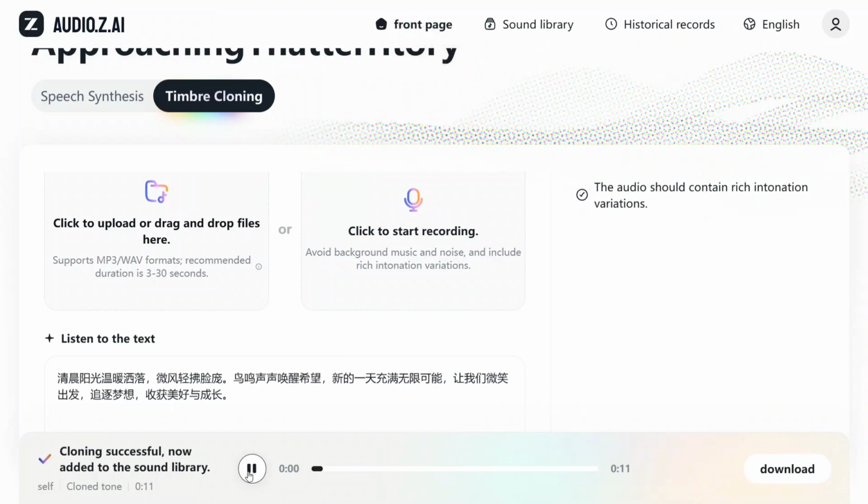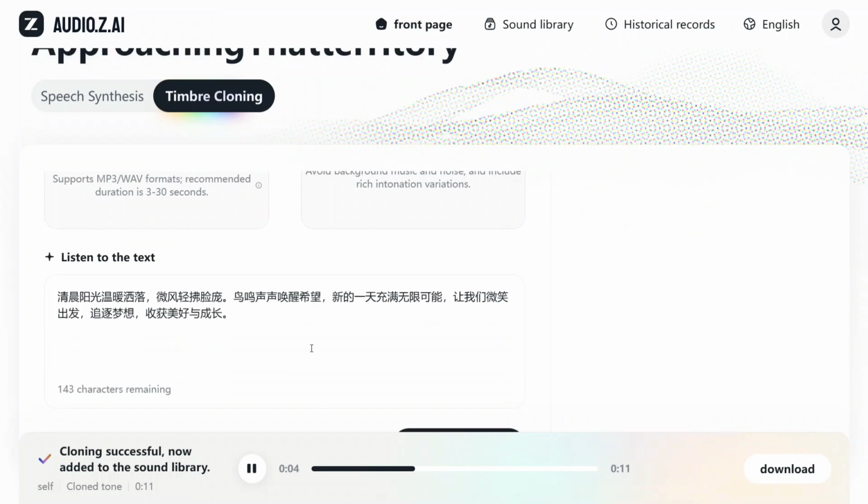cloning. Welcome to Data Science in your pocket. This is a place where you get the SOTA data and AI information and all the technical stuff that you need to know about AI.